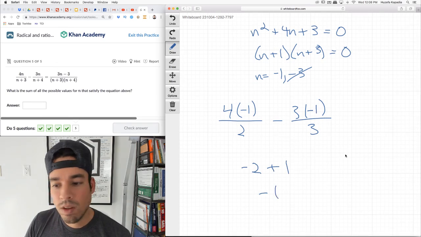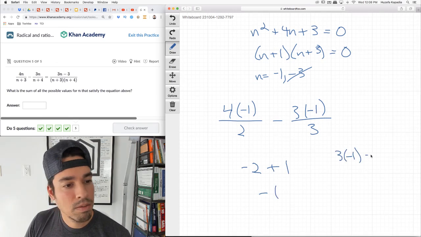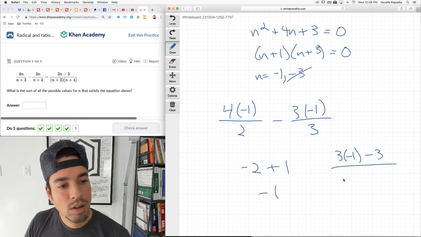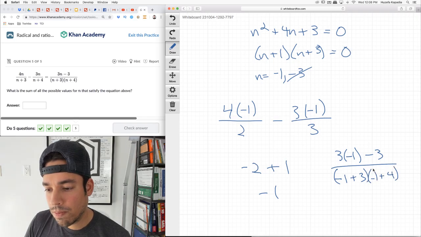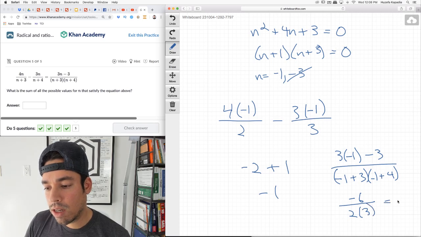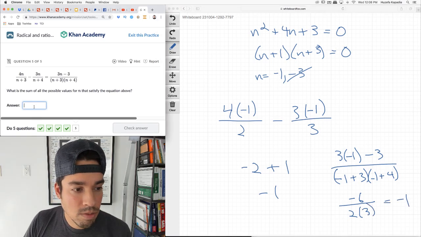Now let's do this side. 3 times negative 1 minus 3 over negative 1 plus 3 times negative 1 plus 4. Negative 3 minus 3 is negative 6 over 2 times 3. Yeah, okay, it's negative 1. So negative 1 equals negative 1. So this should be right.